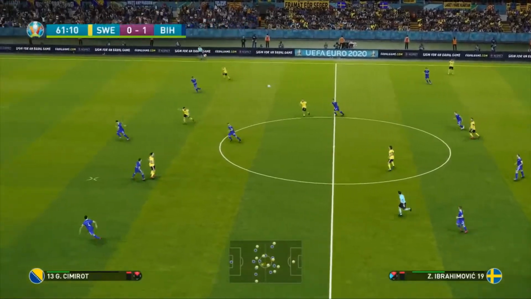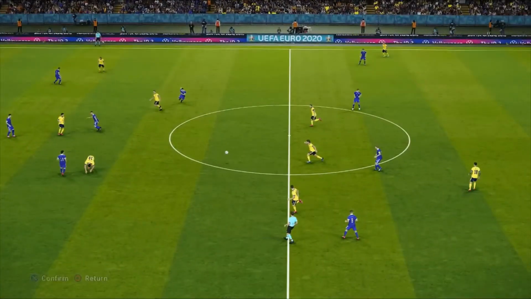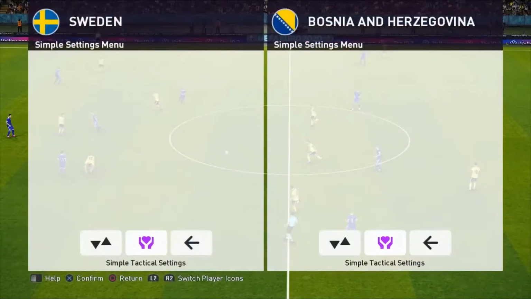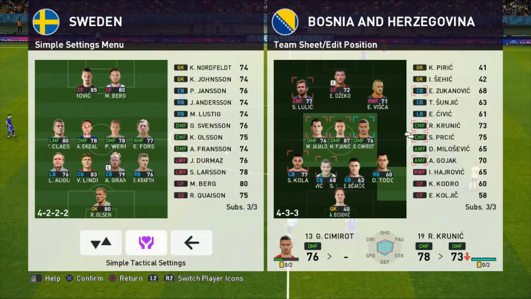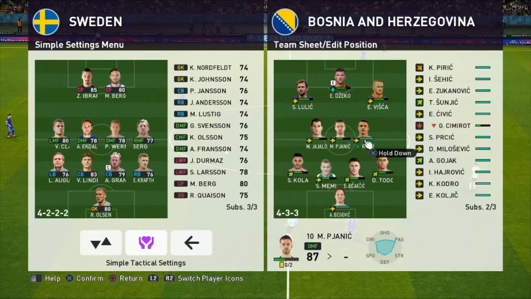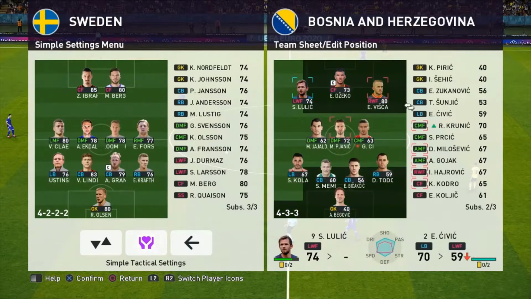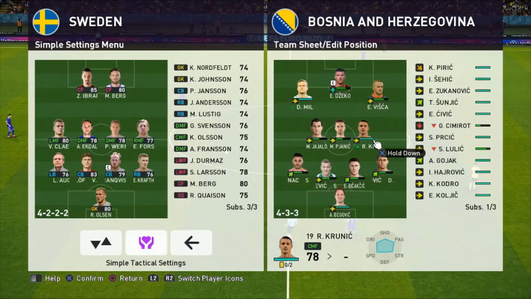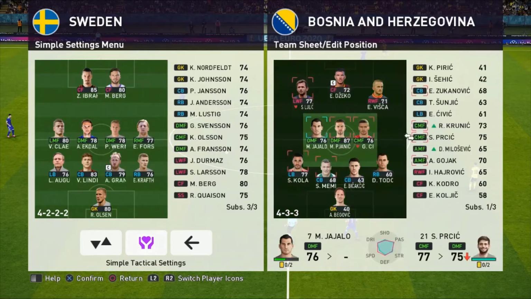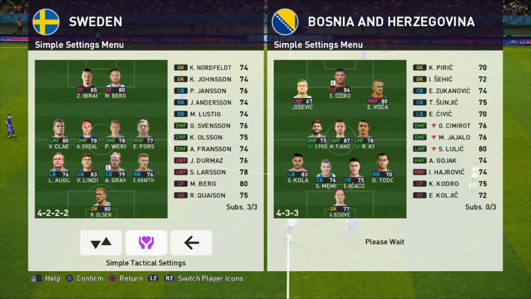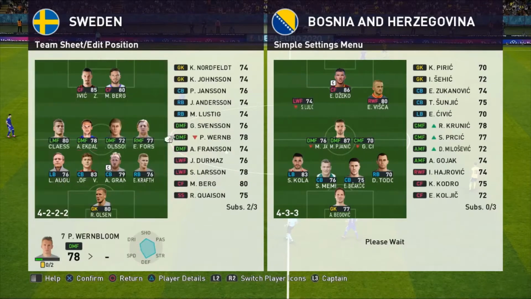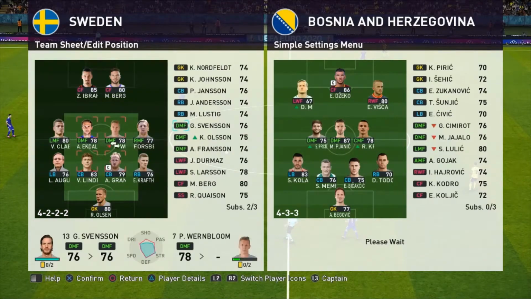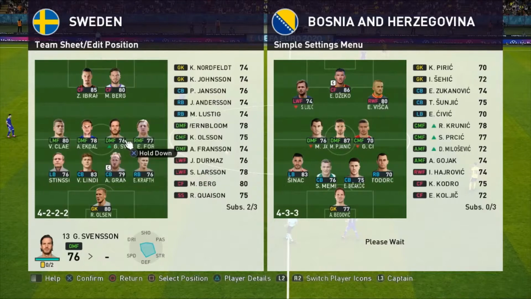But we're going to make the changes now for both sides. 60 minutes into this one. Of course, both managers aren't here today, so we'll make the changes for them. We're going to bring on Krunic of AC Milan in this game. We're also going to take Lulic off. We'll bring on Milicevic, and Jajalo will come off in this one. Prisic will come on for Bosnia. As for Sweden, they are going to have some changes too. Vernbloom is going to come off for actually Gustav Svensson. He's going to play as a CDM.